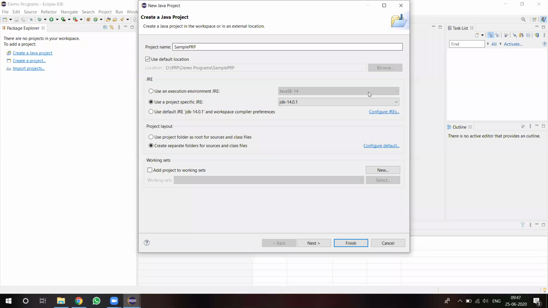This project we have to execute using which JRE. At present, I have set JDK 14.0.1. We already saw this previously, so that is the only one available here. If you have some other JDK, that JDK will be displayed here. While compiling your project, we have to choose which JRE, and that one we specify here. After that, click on next.